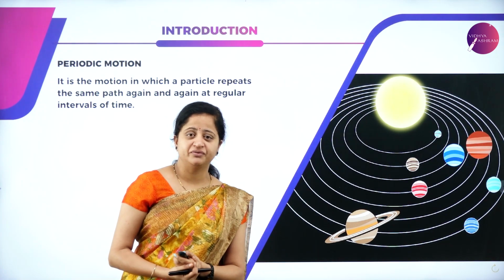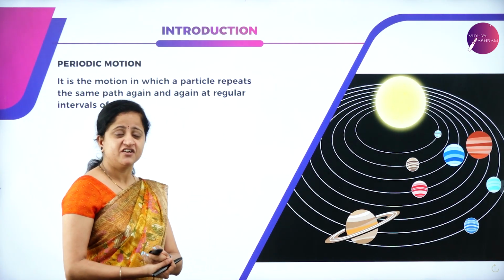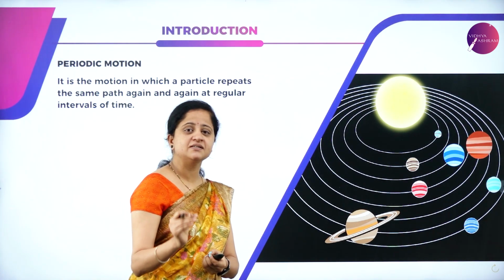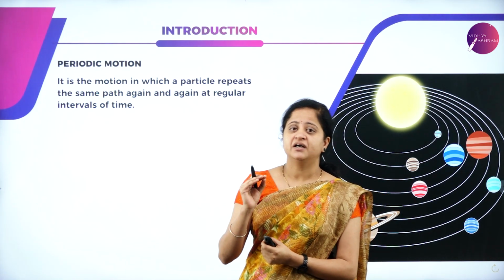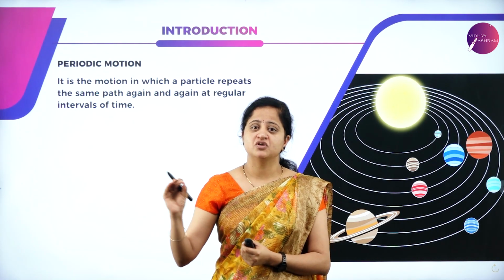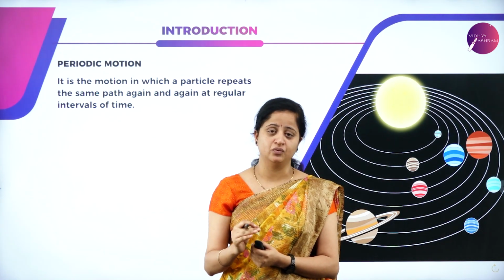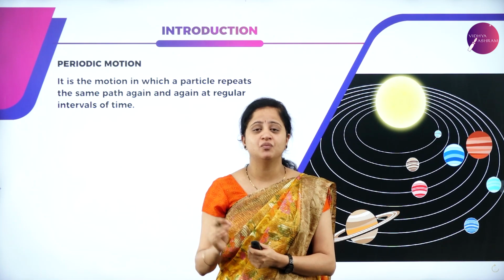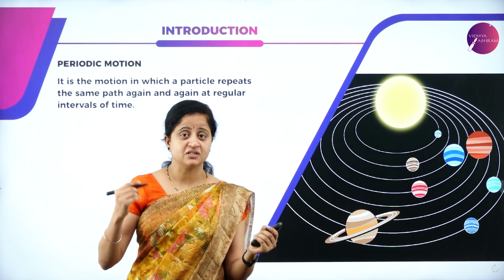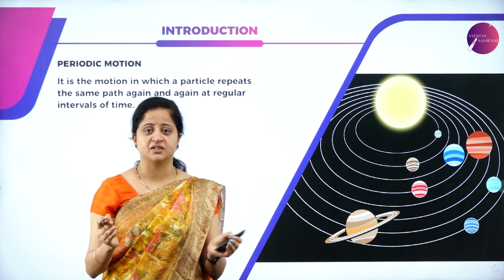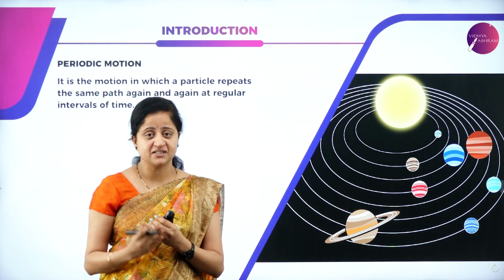Let us now go through the introduction part. In the introduction, we are going to tell you what oscillation is. Oscillation is nothing but an object undergoing a motion, and the motion is to and fro. It is nothing but a to and fro motion of an object. So what is a periodic motion then? What is oscillatory motion? What is periodic motion? Are they the same, or what are the differences between them?